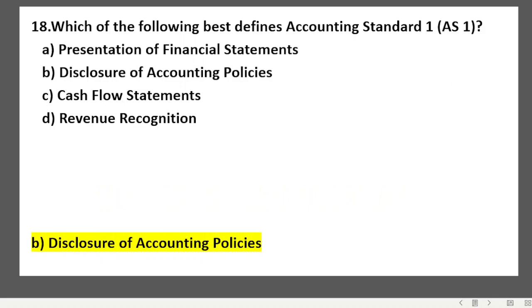Which of the following best defines Accounting Standard 1? Presentation of financial statements, disclosure of accounting policies, cash flow statements, revenue recognition. It is disclosure of accounting policies.